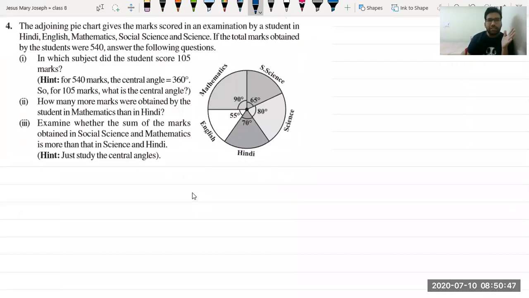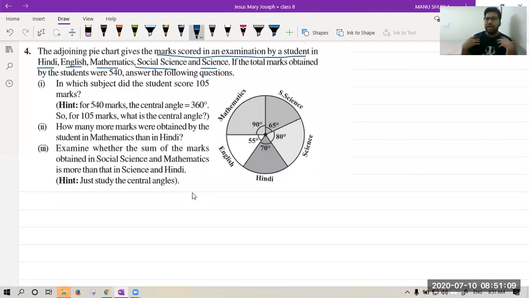The adjoining pie chart gives the marks scored in an examination by a student. A student has scored some marks in some subjects, and the subjects are Hindi, English, mathematics, social science, and science. So a pie chart is already given to us. This is a reverse thing. Till now they were giving us data and we were making the pie chart. Now they have changed the scenario. They have given us a pie chart, they want data from us.